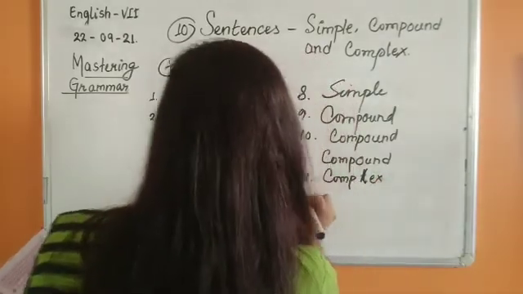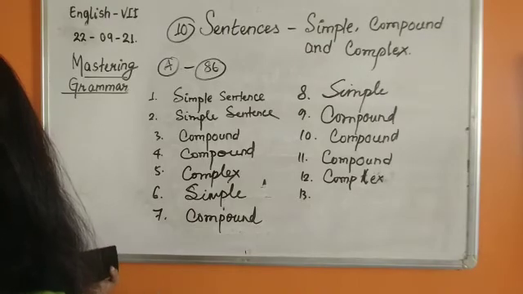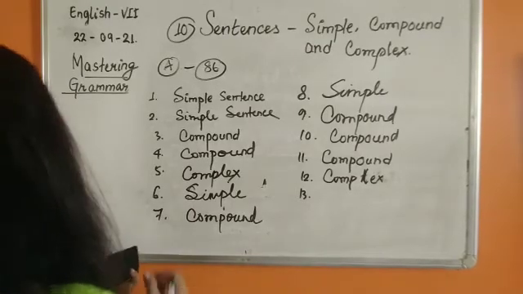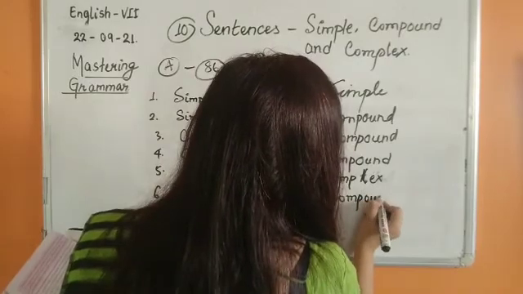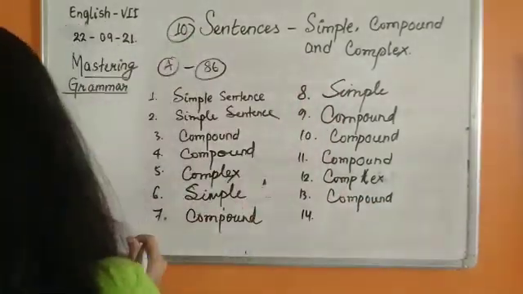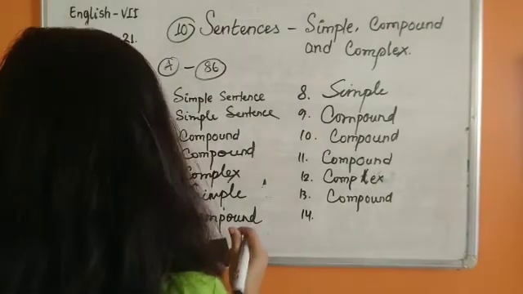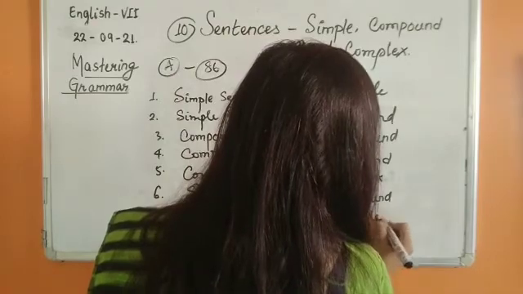Number 13. The relief team reached on time and it helped the earthquake victims. So yes, this is compound. Number 14. He can come first if he swims faster. So it will be complex because it is depending on the other one.